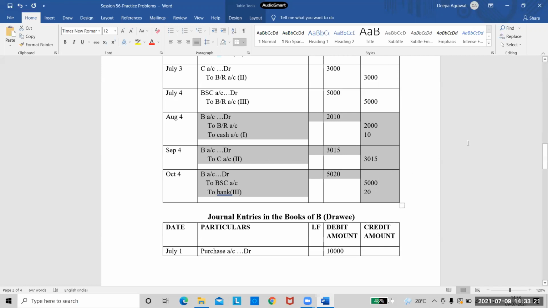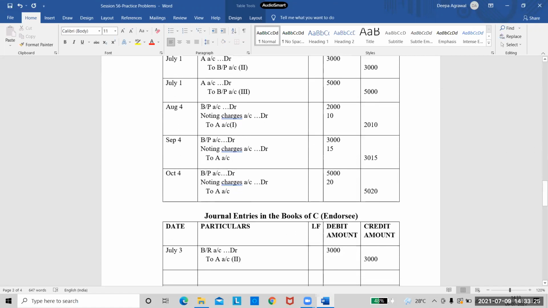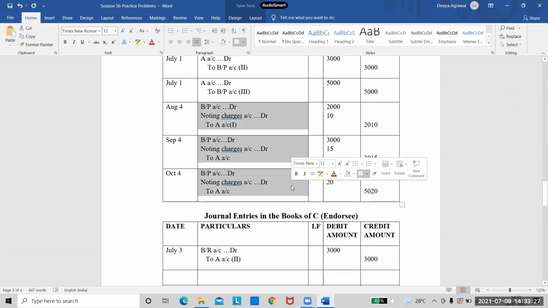Similarly, if you see the drawee's books, all these three bills were dishonored, but the drawee is writing the same entry in all the three cases. So remember that point: for the drawee, it is immaterial who is the holder of the bill. He will write the same entry whether the bill is retained, discounted, endorsed, or sent to the bank for collection.